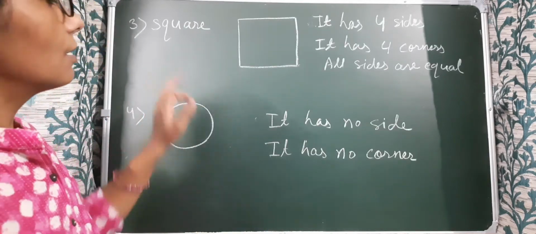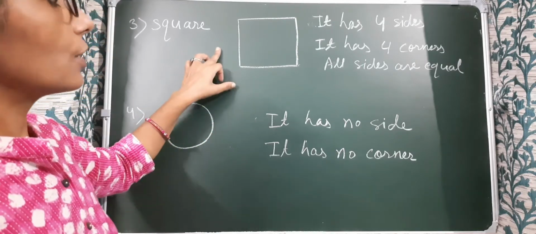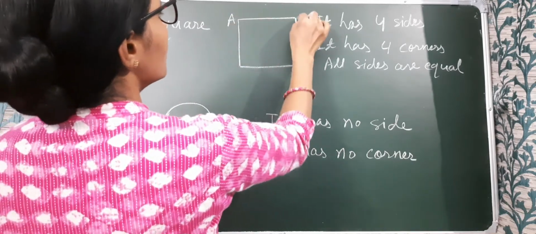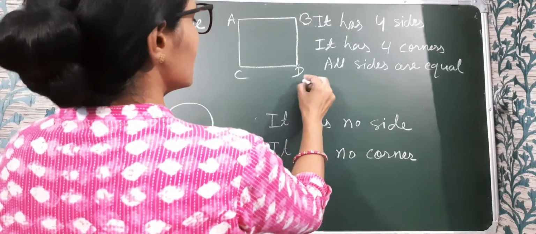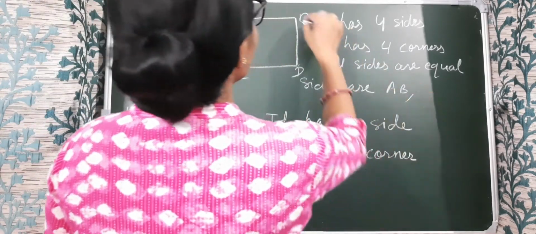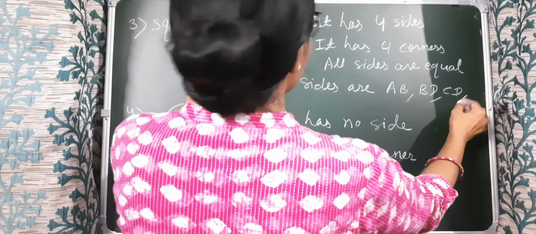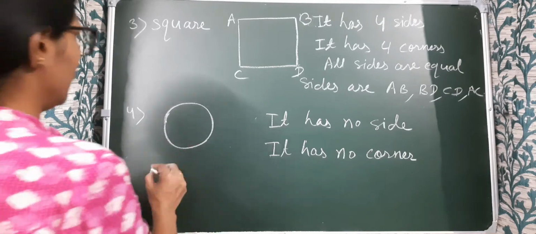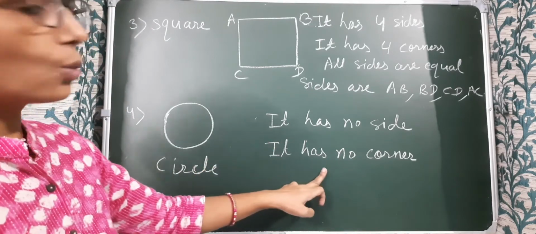Next we have the square. A square has 4 sides, it has 4 corners, and all sides of a square are equal. Okay, suppose I give the name A, B, C and D to this square. ABCD is a square and the sides are AB, BD, CD and AC. These are the sides of the square. And this is a circle. A circle has no sides and no corners.